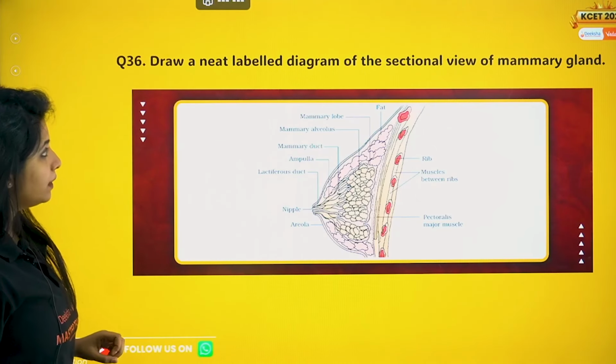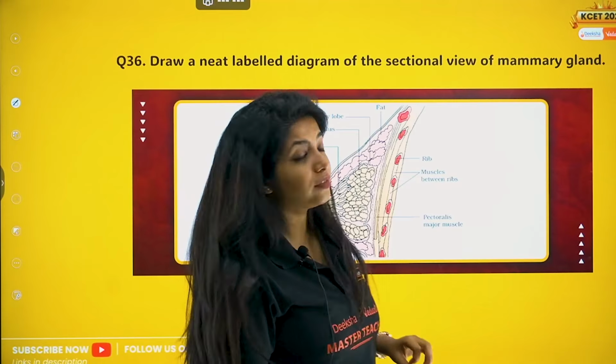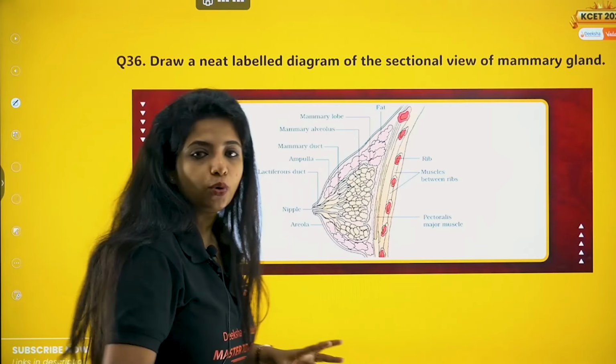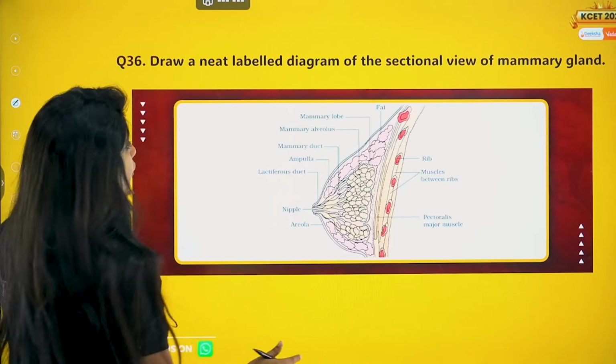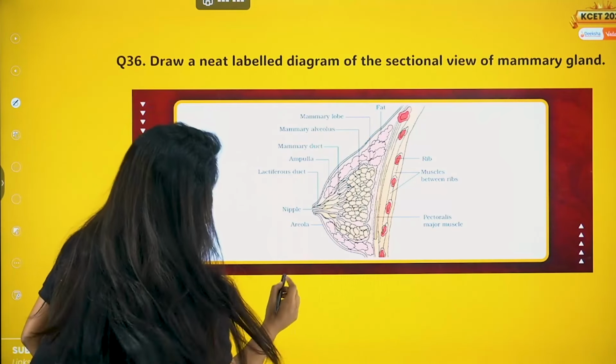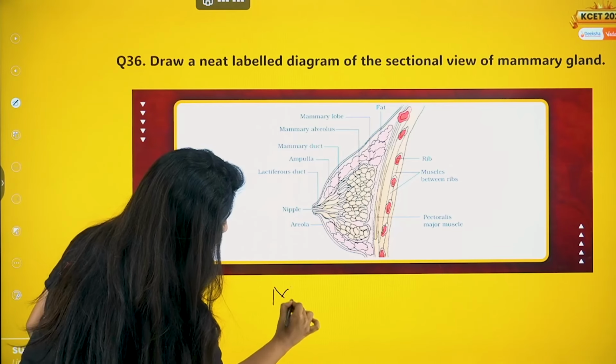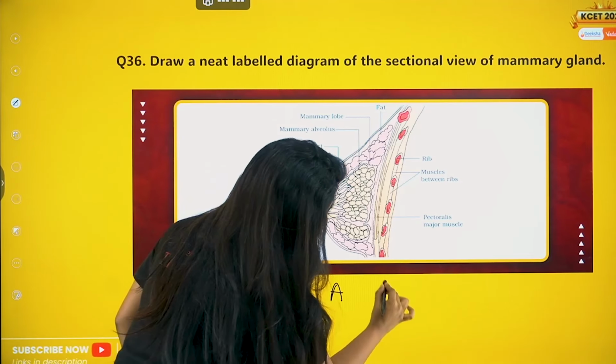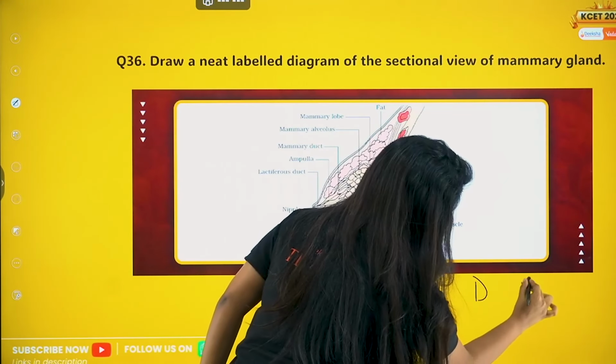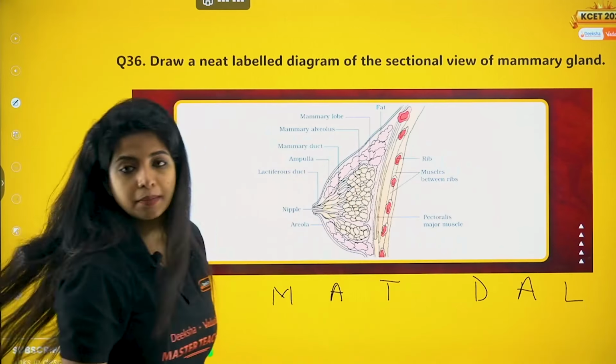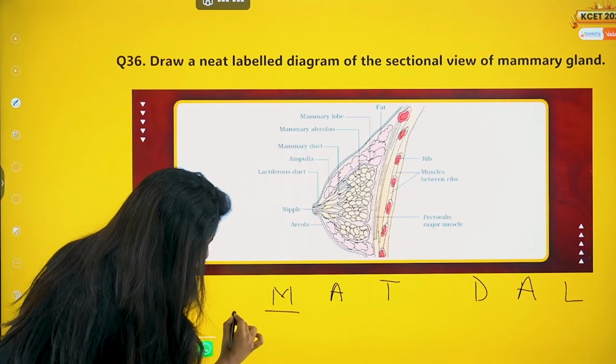Now, draw a neat labeled diagram of the sectional view of the mammary gland. So again, over here, I can help you with how you can remember things. So, dal fell on mat. Dal fell on mat. What is M over here?